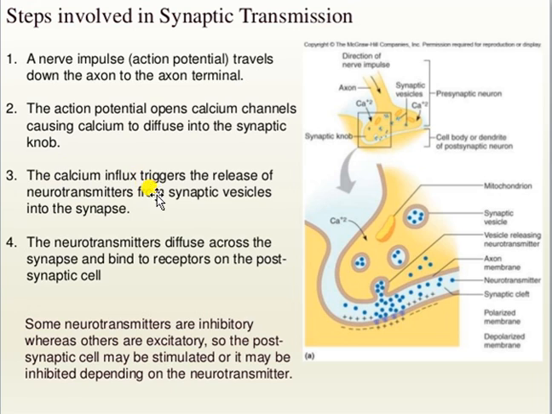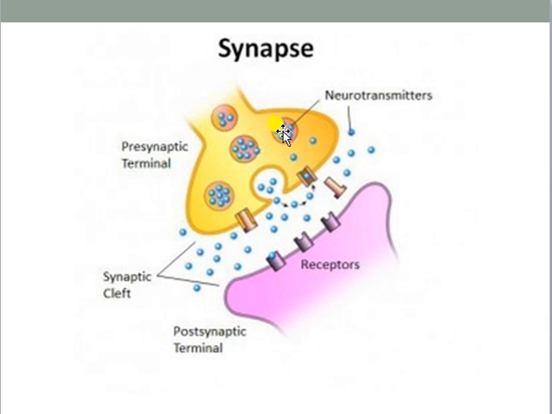Now the calcium influx triggers the release of the neurotransmitter from the synaptic vesicles. That means when the calcium has entered the presynaptic knob, keep it in your mind, within the presynaptic knob in the previous figure, I mean this figure, you have seen already there are so many vesicles or sac-like structures present. Those are commonly known as synaptic vesicles.